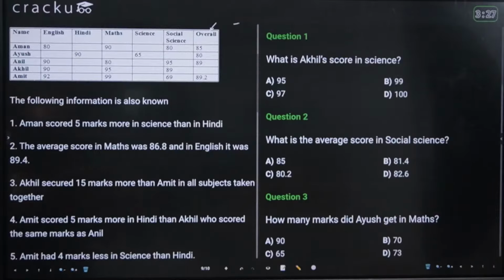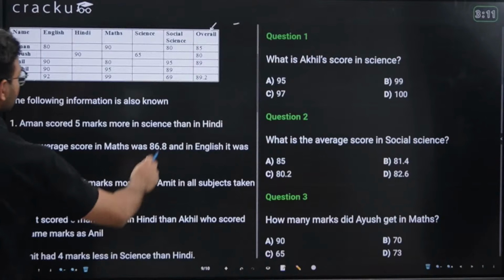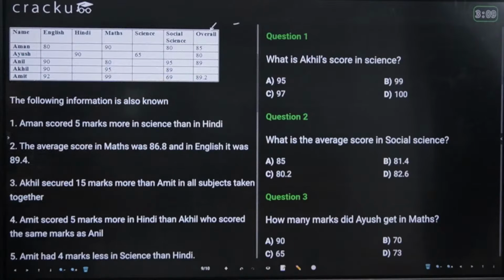Yeah, third statement is correct. Akhil secured 15 marks more than Amit in all subjects taken together. All subjects taken together, and that overall represents the average score. This is not basically your entire sum. The average of all the subjects is basically your overall score. So the third condition is very much correct. You have to read it again and understand what exactly it means.